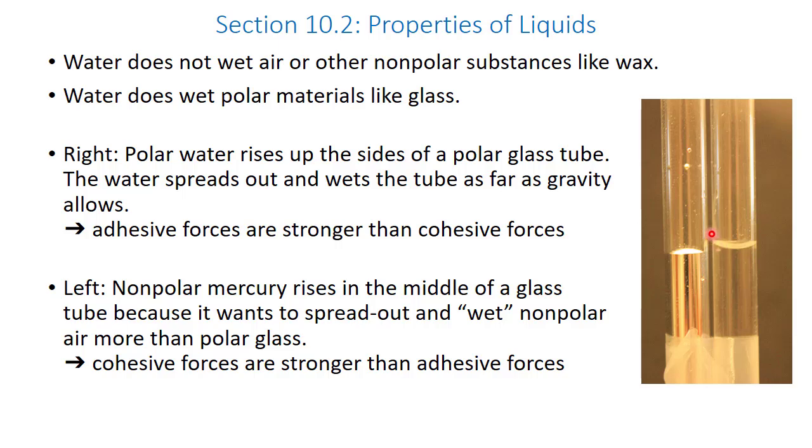The water will try to spread out along the surface of the tube and reaches an equilibrium when the weight of the water beneath it, pulled by gravity, draws it down. Water in the middle here does not rise up because it has nothing to adhere to. In contrast, nonpolar mercury rises in the middle of the glass tube because it wants to spread out and wet the nonpolar air above it, and is unable to wet or adhere to the glass itself because the glass is polar. So here the cohesive forces on the edges are stronger than the adhesive forces, and the mercury in contact with the tube does not spread out and rise along it.